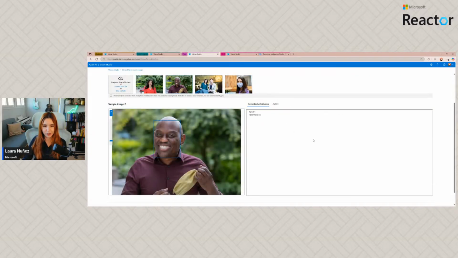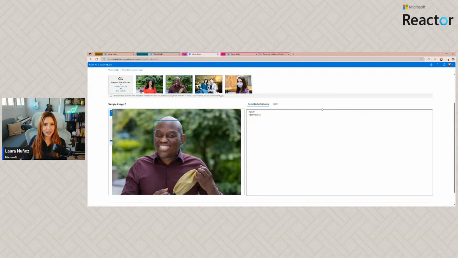If we go for this other picture, there is a mask, but the model is not confused. The model says that the person is not wearing a mask. Okay, so we can find this kind of information. We could also be asking the model, in this example we are not, but we could also be asking, like, is this face wearing glasses, and what type of glasses, right? So sunglasses, reading glasses, those kinds of things.